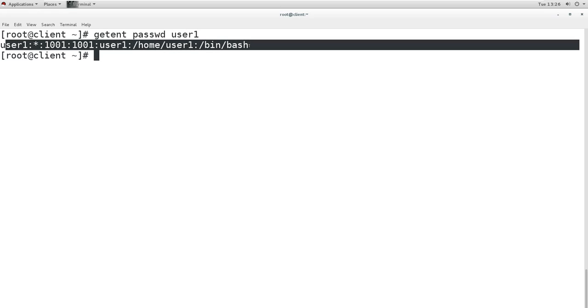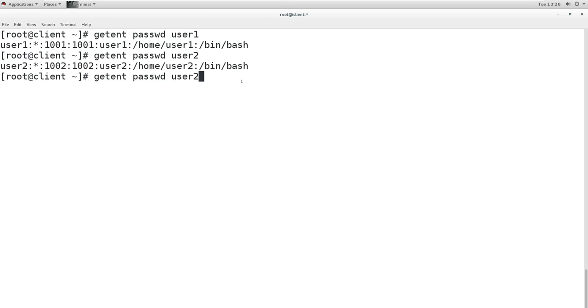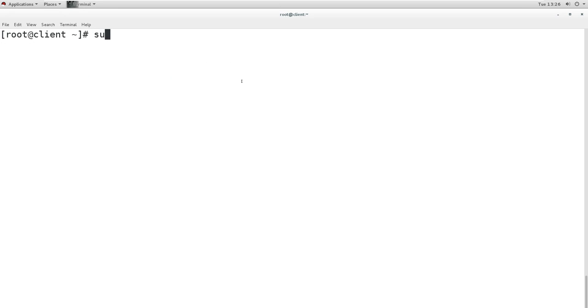Now we can log into the users of the LDAP server here. We can check user2 information, we can check user3 information. So everything is working properly, it is giving responses. So that means on this client, these LDAP users can log in. Now to log in as an LDAP user, we can use the switch user command, su user2, and when we press enter, it is logged in.